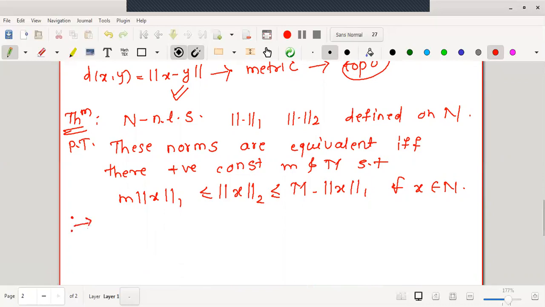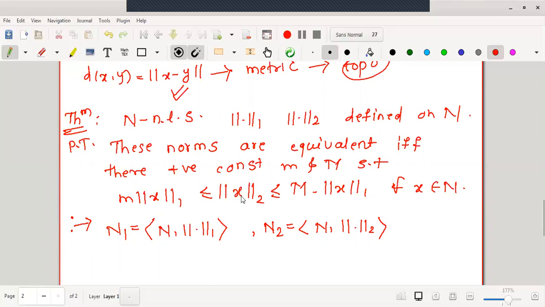For the sake of convenience, we will write N1 as the normed linear space N together with norm 1, that is, norm 1 is the norm defined. Similarly, we will write N2 as the normed linear space N together with norm 2.